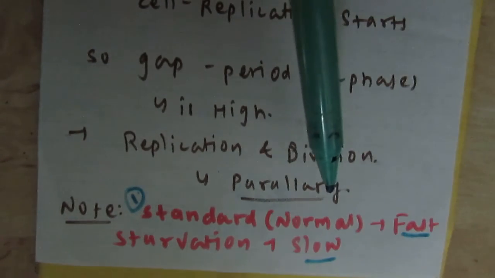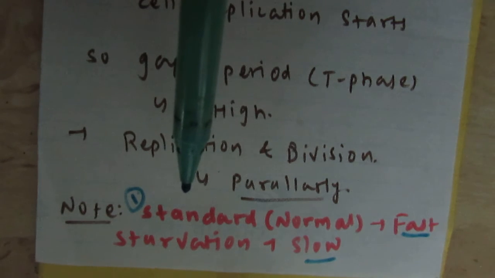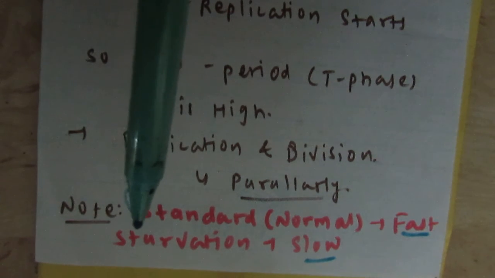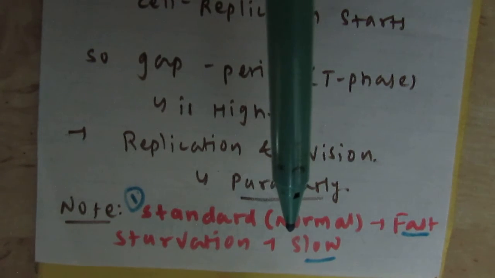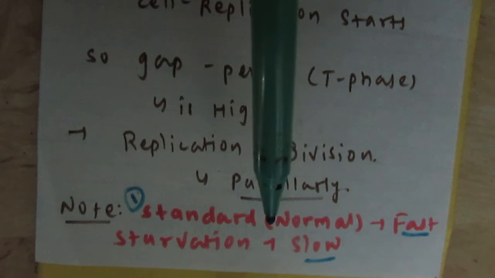So when the question is asked that the environmental condition is standard, then definitely cell division is faster than cell replication. And if the question is asked that the environmental condition is starvation, then definitely cell division is getting slow, and there are chances that both the processes, replication as well as division, will take place parallelly.